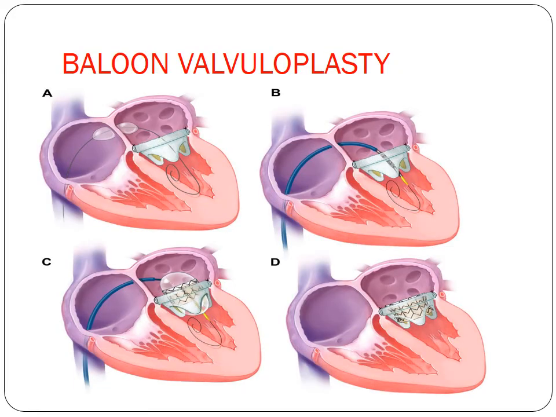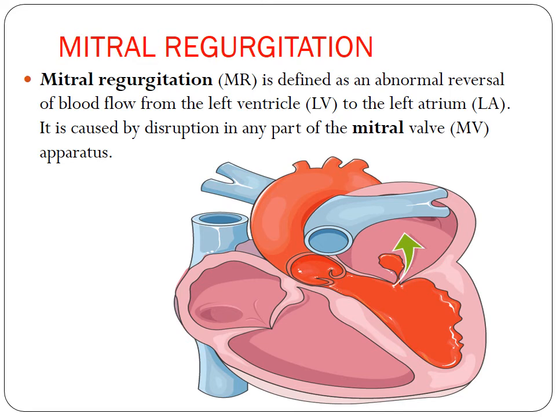So this is how it looks. Balloon valvuloplasty, you can see this here, and that is how you will deploy the valve in position. You can see the catheter going in with the balloon, and it also has the valve sitting there, and you can see the stent-like structure on that. That is how it is being deployed, and the circulation can be restored and the patient's symptoms can be minimized.